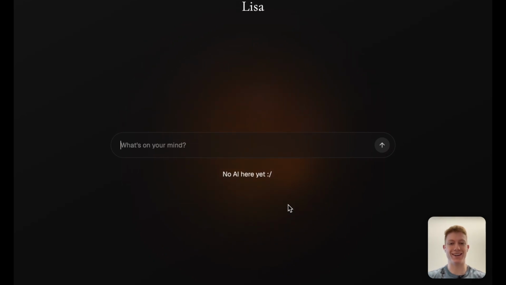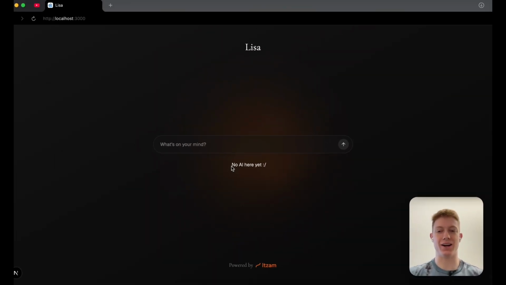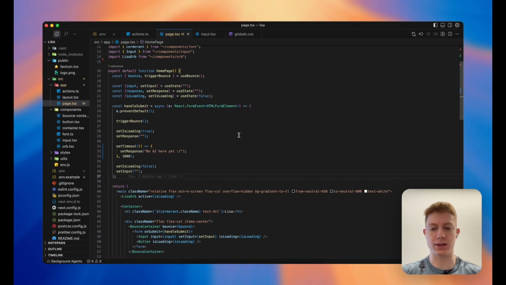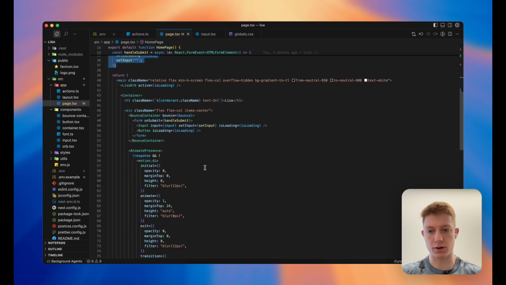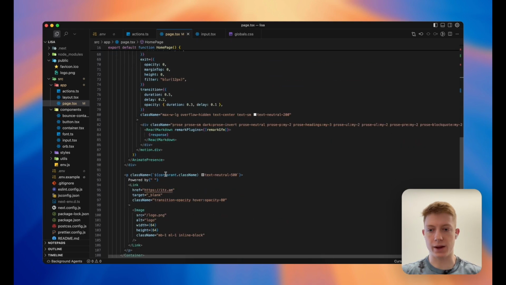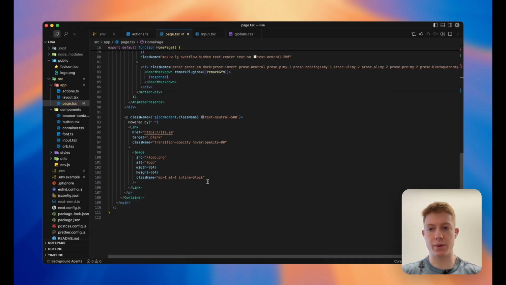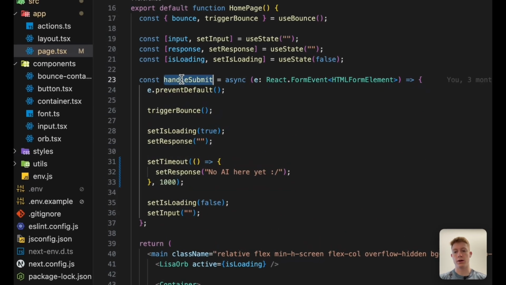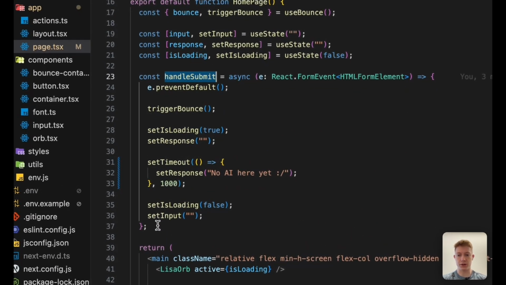Not yet, actually. You can see in my code that I have this method that basically does all this stuff. The code is pretty simple. And this is the method that sends my request to the LLM. As you can see, right now we are doing just a timeout here and setting the response manually, which means we don't have AI here yet.